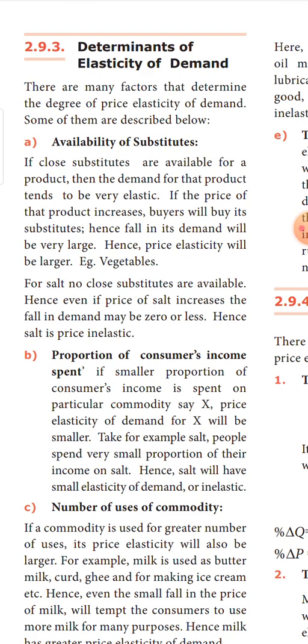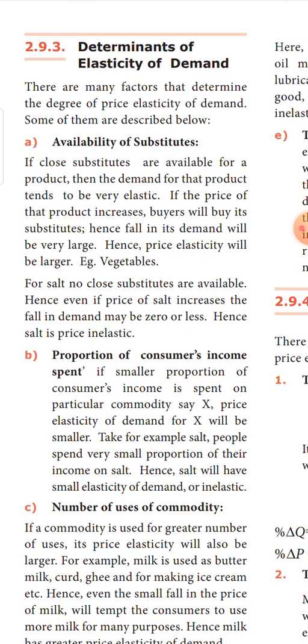Very simple: salt. Salt has got no substitutes. Without salt you can survive, but there is no substitute for salt. You have to use salt only. Might be you have different types of salt, but as such, when you take salt, there is no substitute for salt.